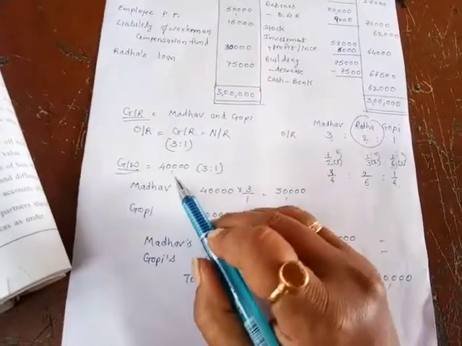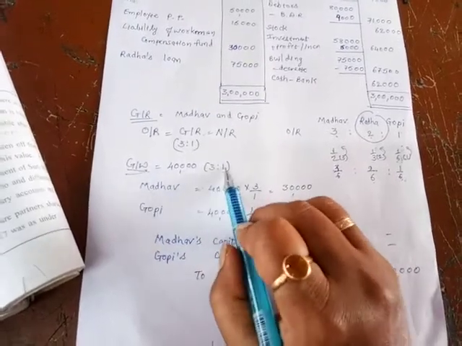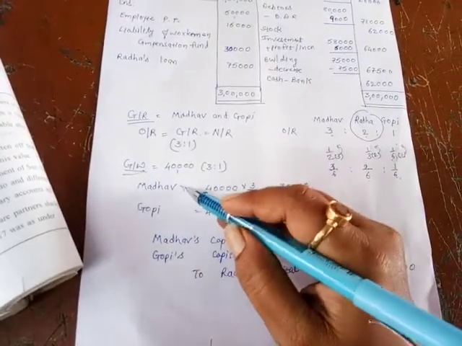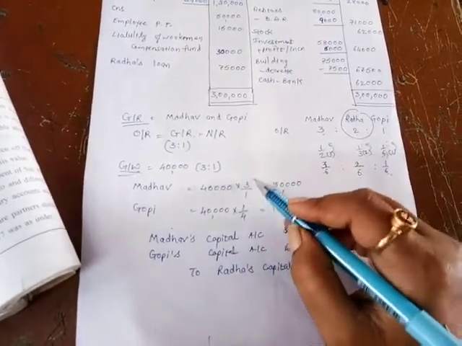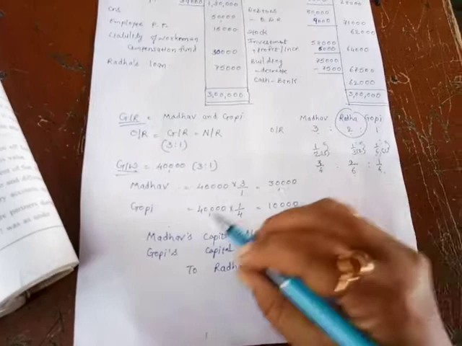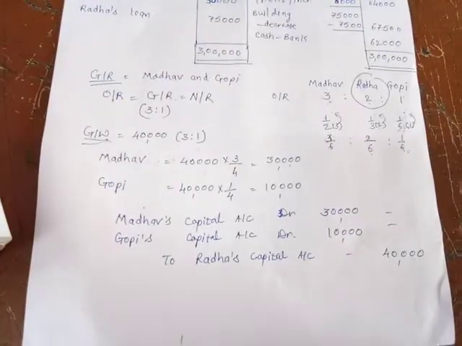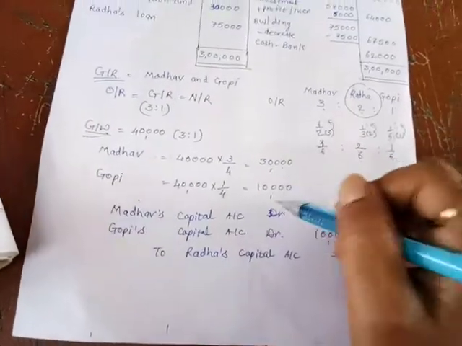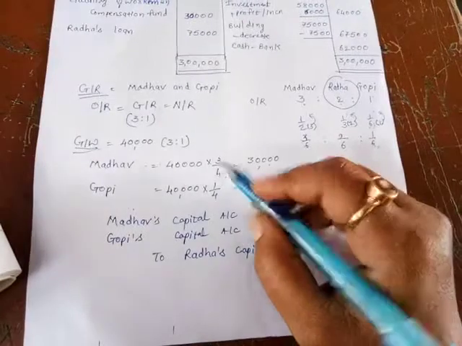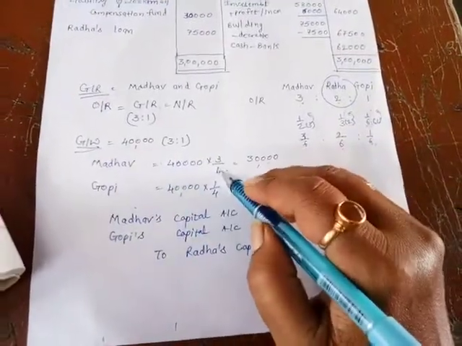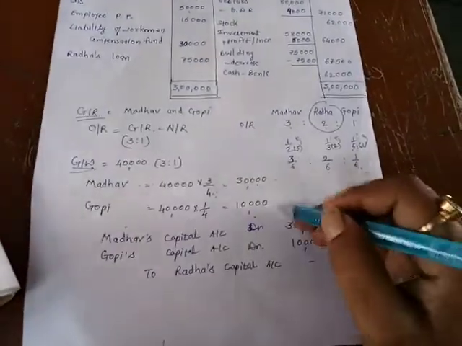So now value of the goodwill, that is 40,000, is already given. Now we distribute this 40,000 in 3:1 between Madhav and Gopi. So Madhav's: 40,000 multiplied by 3/4 comes 30,000. Gopi's: 40,000 multiplied by 1/4 comes 10,000. Right? How does 4 come? That 3 plus 1 comes 4. Now we know how to take this ratio. So 30,000 and 10,000 comes.